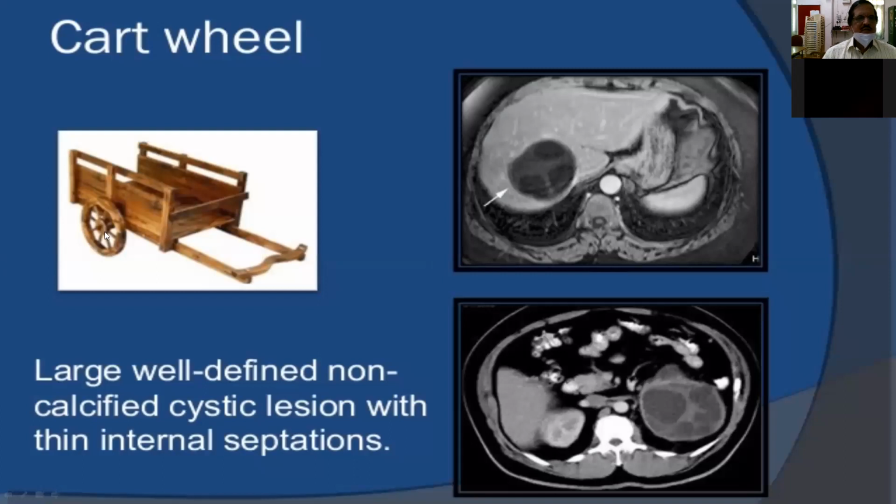So this is the cartwheel appearance, where we can see that is in the liver. We can see that is the right lobe of the liver, where we are seeing the cartwheel appearance: a large, well-defined, non-calcified cystic lesion with thin septations that gives the typical appearance of a cartwheel, in the right lobe of the liver. And the most important information it gives is how much of liver tissue is present over the